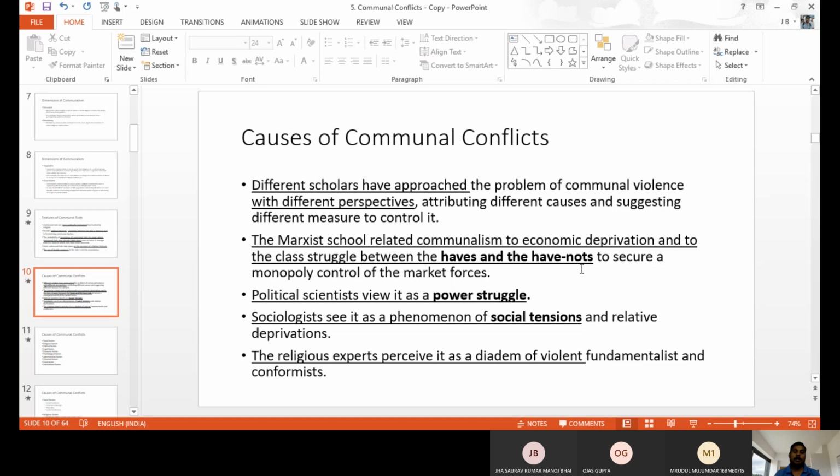Religious experts are telling that violence happens because of